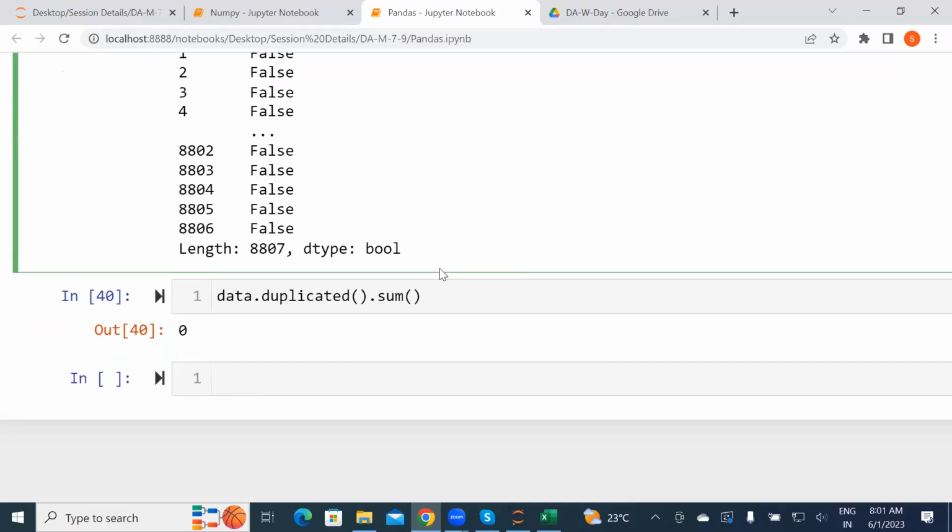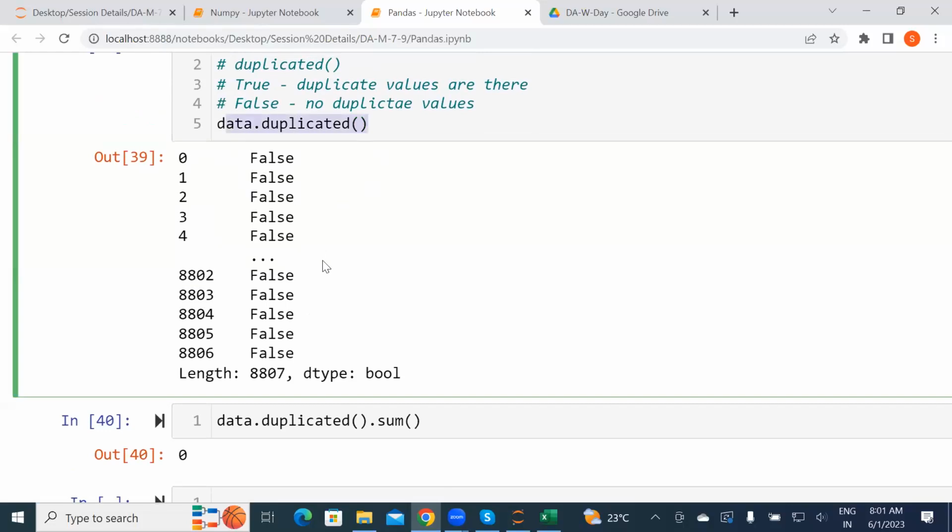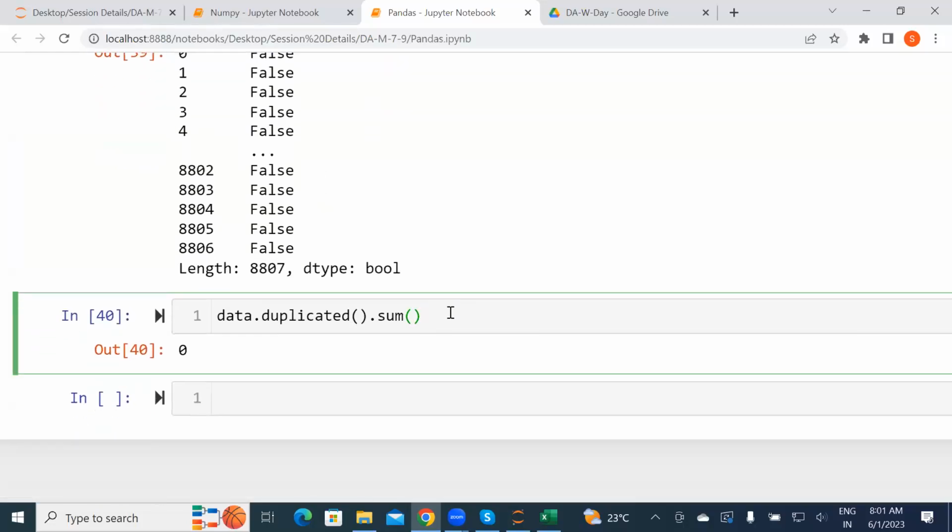Shall we get the columns in which duplicate values are there? No, we won't get a column name, Vara. We just get the number of duplicates, how many duplicates are there. We won't get the column names. When you check this, you will get the sequence number. Yes, here the sequence number is 0, true, 1, 2. That you will get when you use this type of method. But when you use sum, you just get the sum of all the duplicate values.